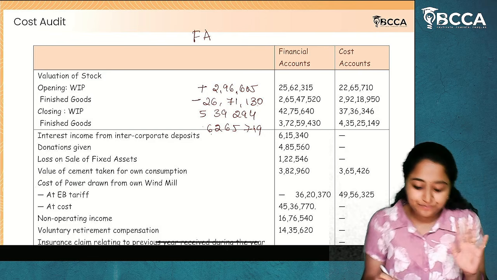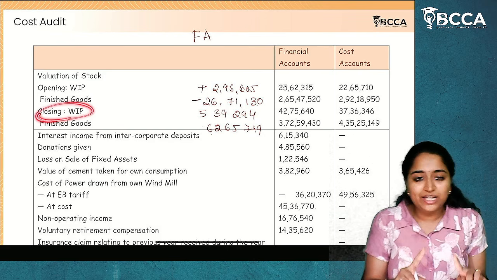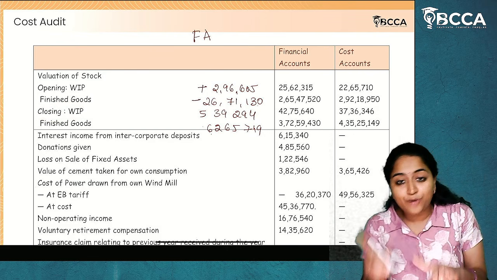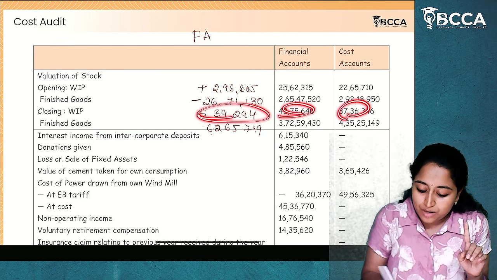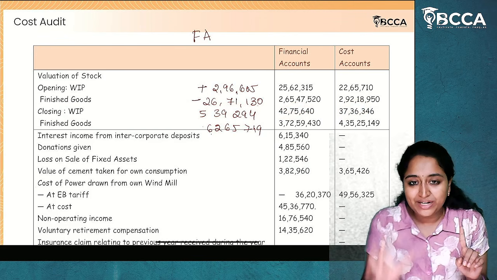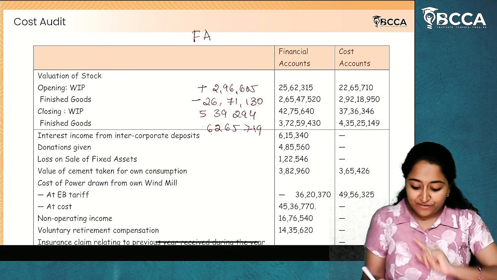I hope it is clear. Next, closing work in progress. Closing work in progress and profit will have the same effect. Now, the difference between these two amounts is 5,39,294. Now, what is given here?